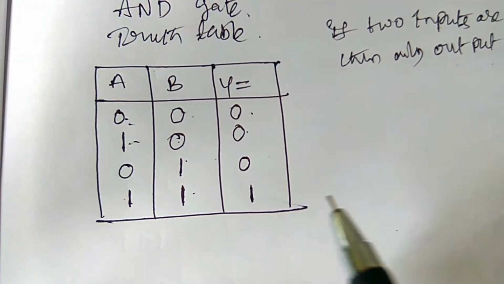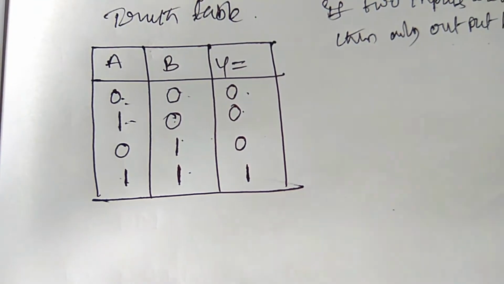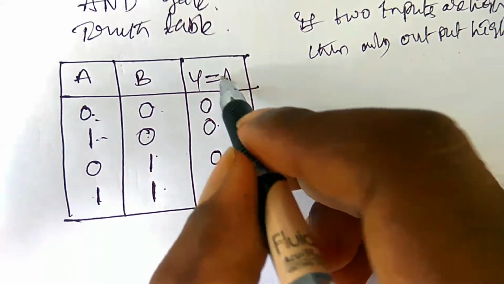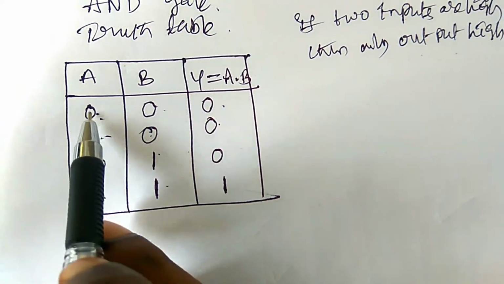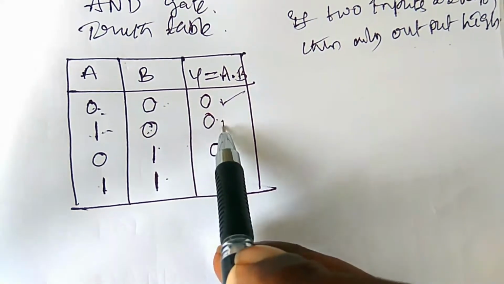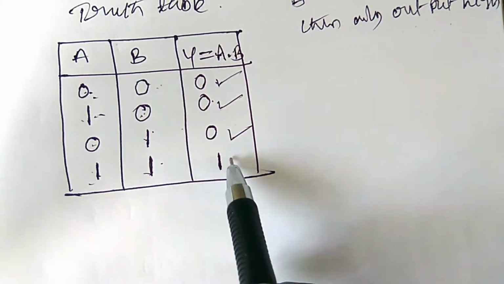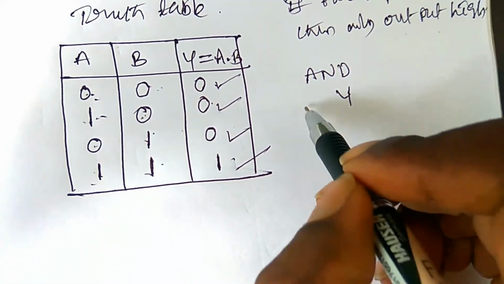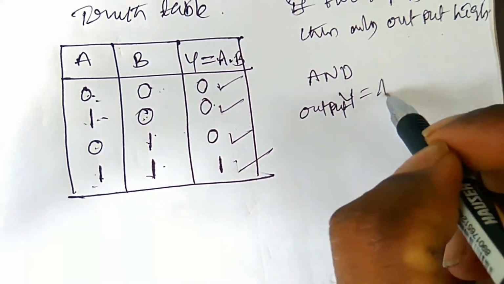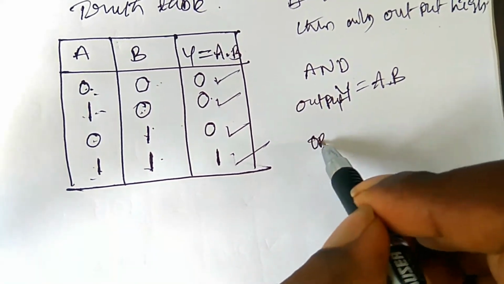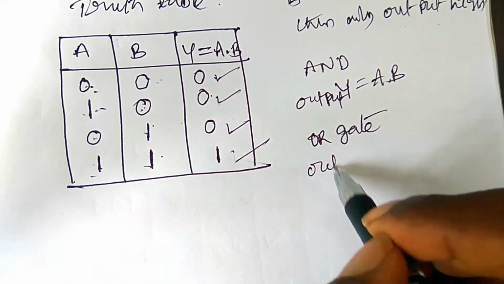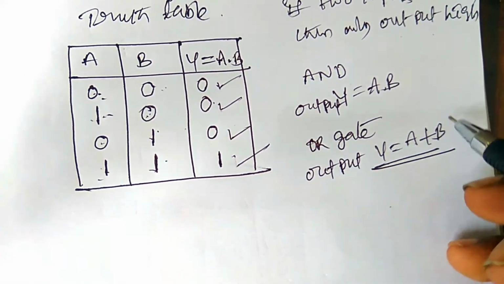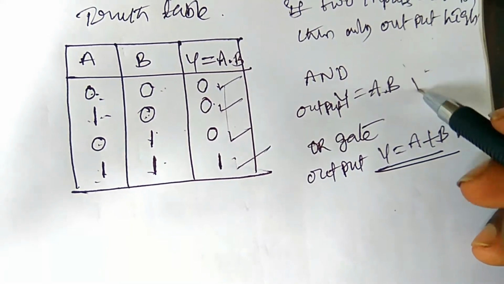And here the output condition, we can write that y is equal to a into b, we can write easily y is equal to a into b. For example, 0 into 0 is 0, 1 into 0 is 0, 0 into 1 is 0, 1 into 1 is 1. So simply you have to remember, for the AND gate, output y is equal to a into b. For the OR gate, output y is equal to a plus b. That's all you have to remember. You can write the output values very easily.